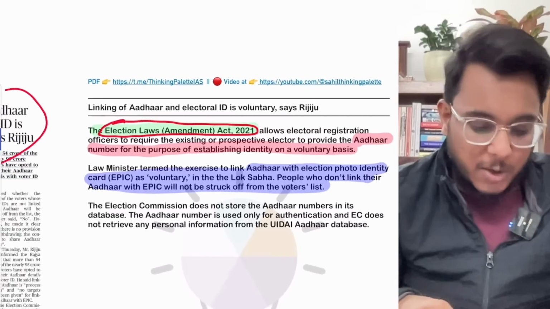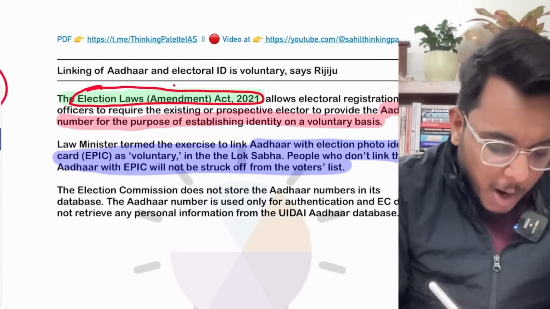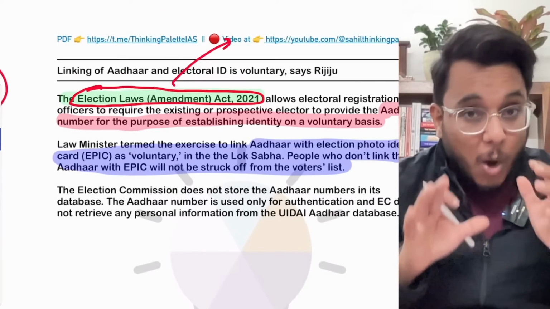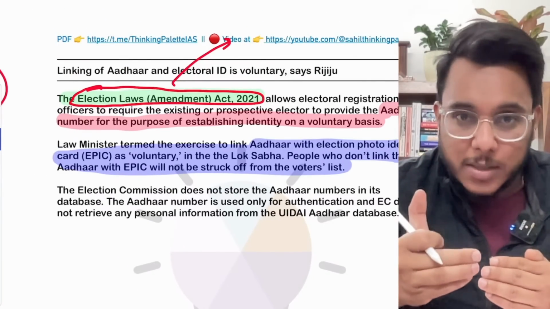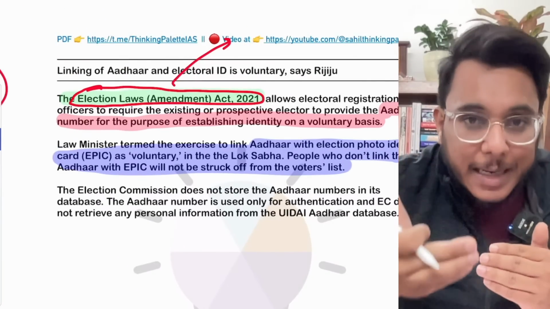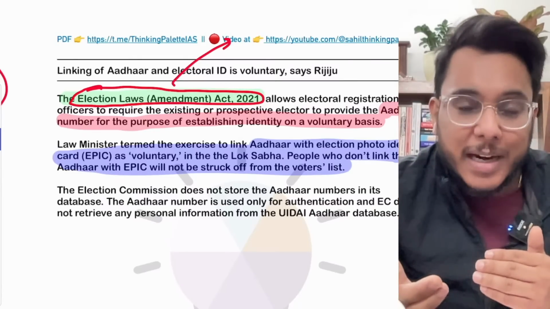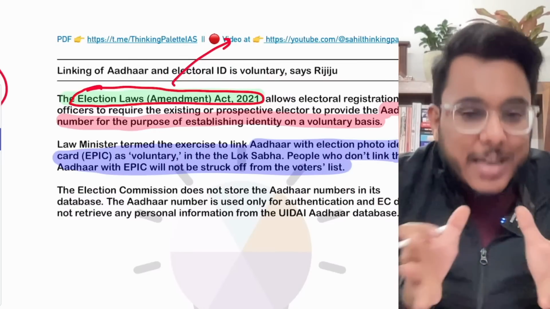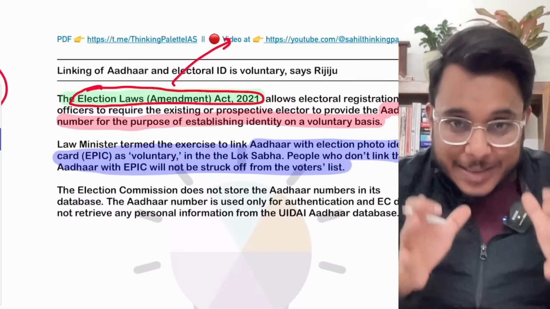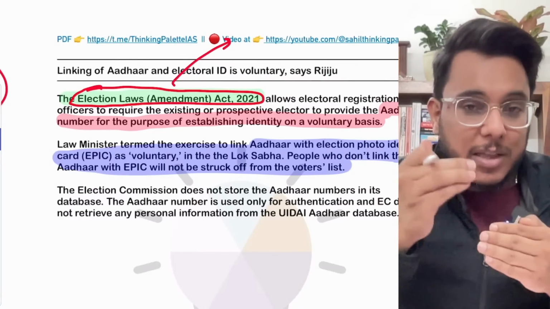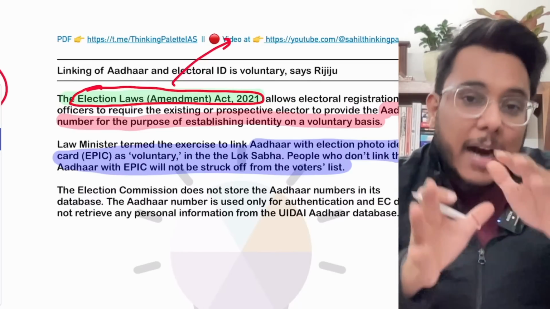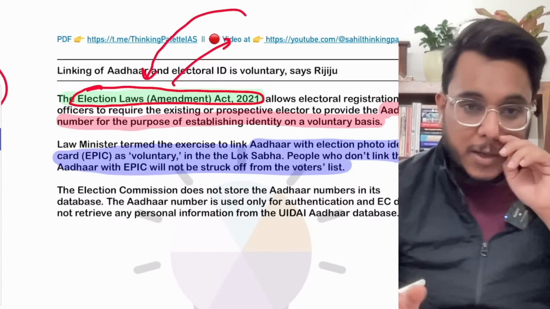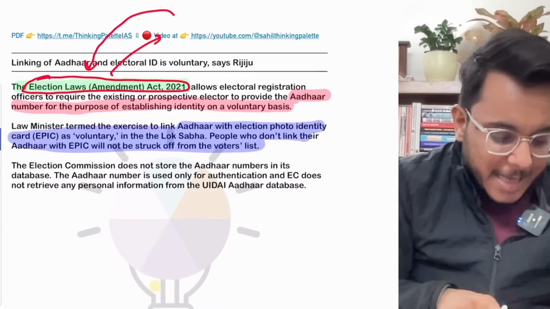Now, understand this particular thing, guys. What is this Election Law Amendment Act of 2021? This act provides that all the prospective voters, meaning the people who will turn 18 years and get their new voter ID card, and all the existing voters, meaning the people who already have their voter ID cards, need to link their voter ID card with the Aadhaar. So the Aadhaar and voter ID card are to be linked as per the provision of the Election Law Amendment Act of 2021. Now, guys, it has been criticized.